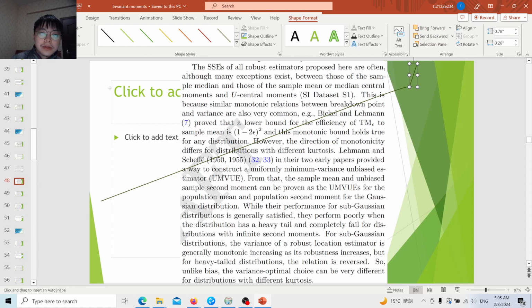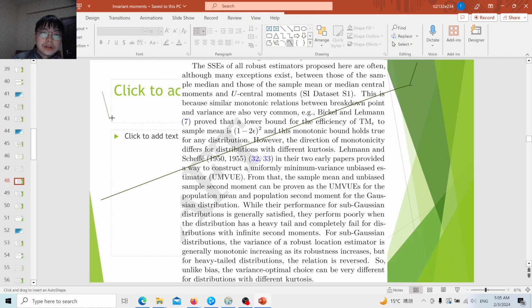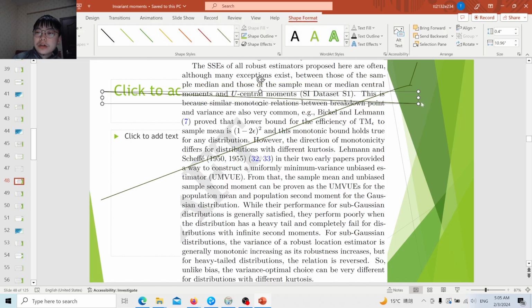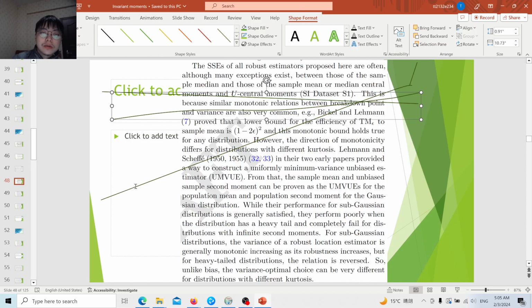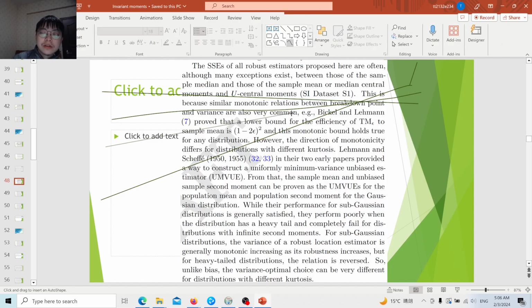But for the median, the case is very different. First, it is of course much less desirable, but even if the variance is infinitely large, the median is still valid for distributions with infinite mean. So that means if we consider many other estimators, and just consider robust estimators, because the sample mean is not robust, other robust estimators might be better than the sample mean in some cases, but much less desirable. They might be less desirable than the sample mean, but better than the median in some cases.